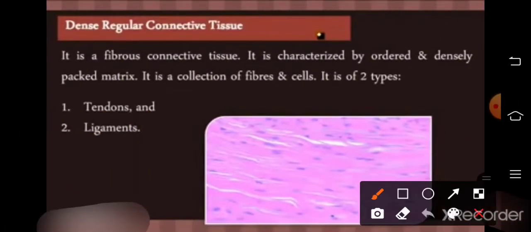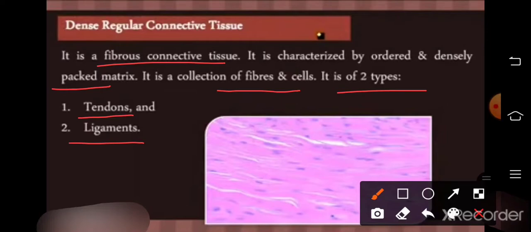Now the second, dense regular connective tissue. Dear students, it is a fibrous connective tissue characterized by an ordered and densely packed matrix. Means here the matrix is densely packed and it is a collection of fiber and cells. It is of two types, tendon and ligament.